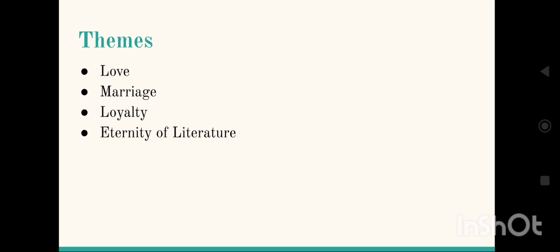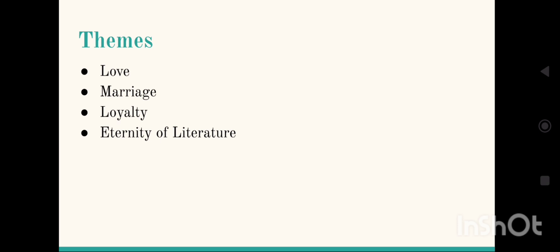In the entire poem, I have just said love, love, love, so it's fine. Still, if you have any doubt, you can comment down. Then, marriage. Definitely, marriage is metaphorical for true love. Loyalty, again, love alters not. So, this theme is also relevant.